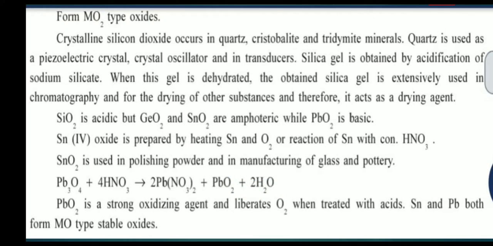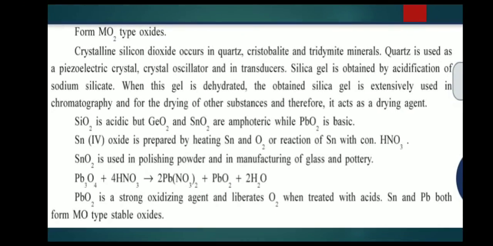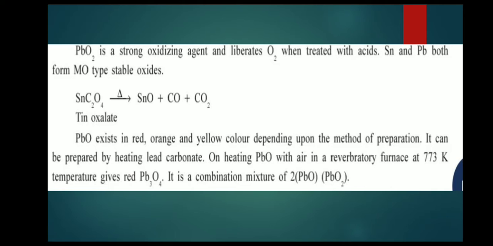PbO2 is a strong oxidizing agent and liberates oxygen. Tin and lead both form MO type stable oxides. SnC2O4 is heated to form SnO, CO and CO2.